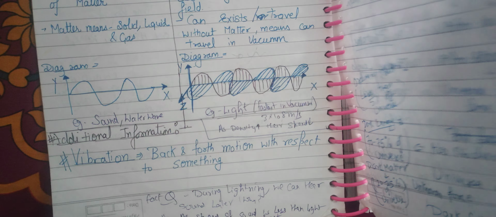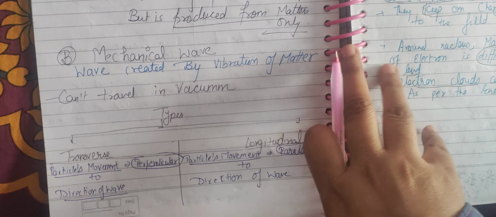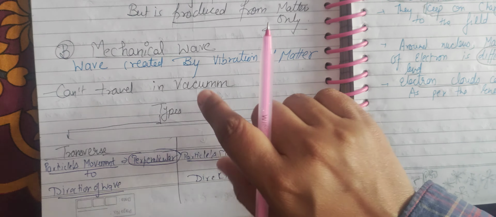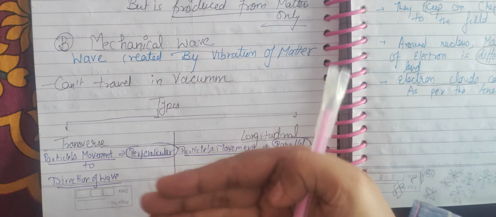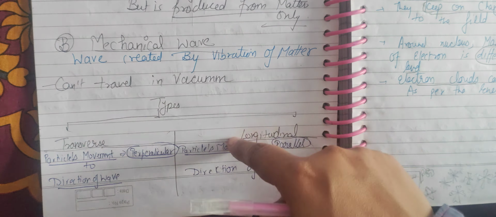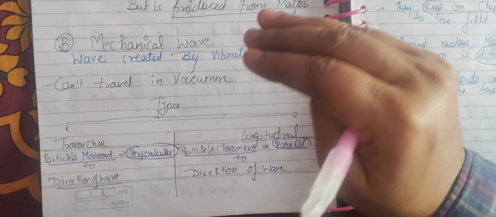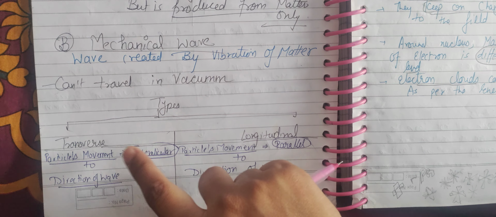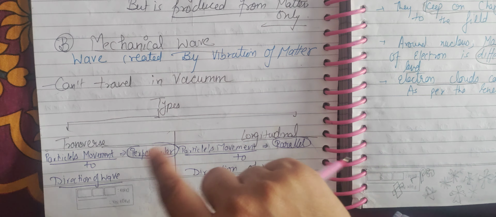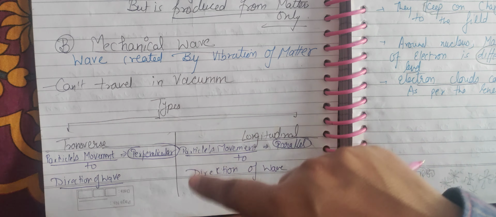The next topic is mechanical waves. Mechanical waves are produced by the vibration of matter. Vibration can be up and down or back and forth, so there are two types of vibration. Vibration means movement of the particle. It can be transverse or longitudinal. Longitudinal means it is parallel.